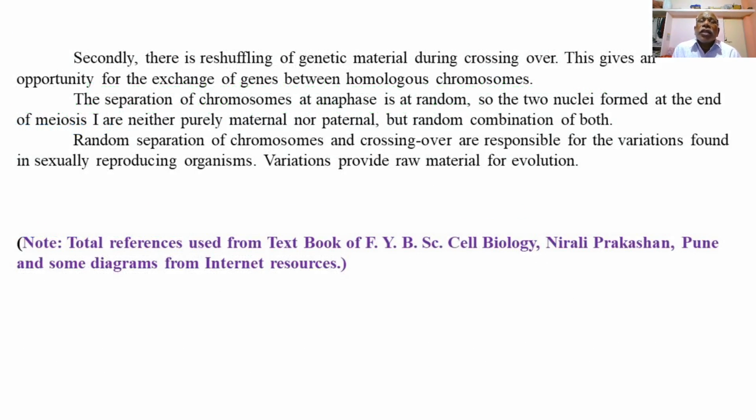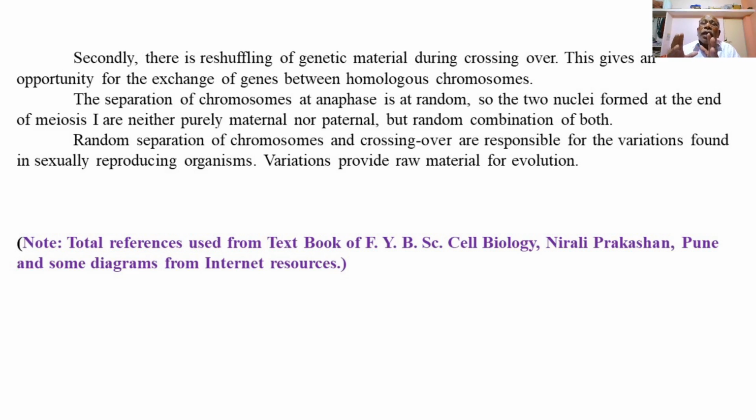The second significance of meiosis is that there is a reshuffling of the genetic material during crossing over, and this gives an opportunity for the exchange of genes between the homologous chromosomes. The separation of the chromosomes at anaphase is random.